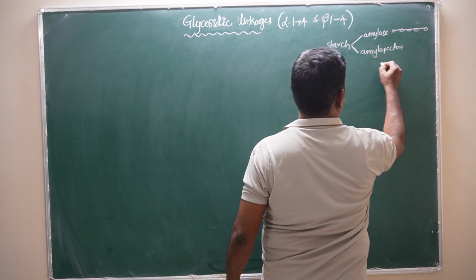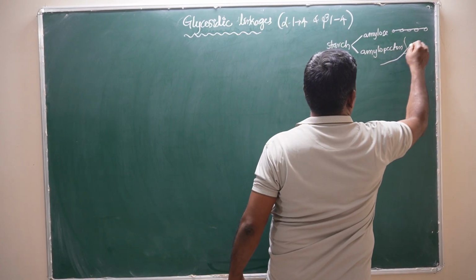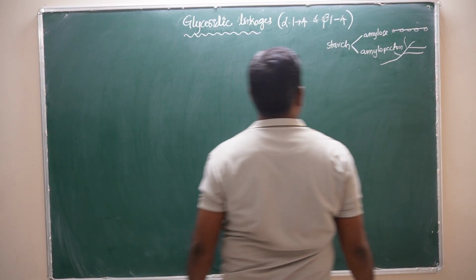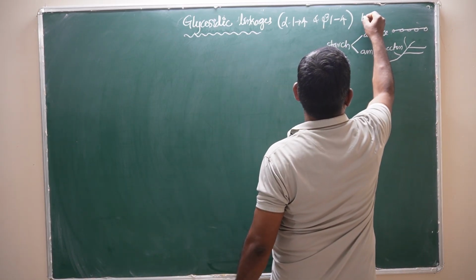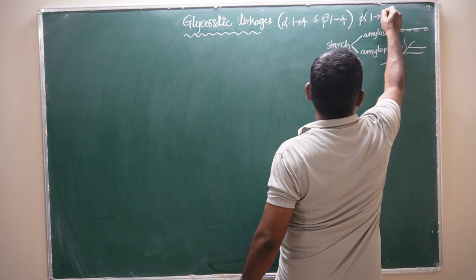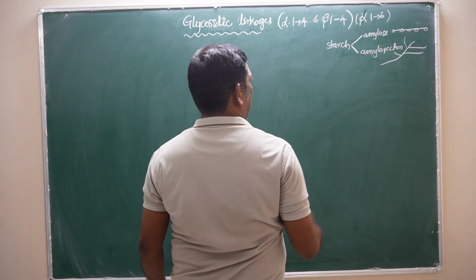Whereas in amylopectin, the chain is branched like this. So many branches are there. In these branches, we can see alpha 1,6 glycosidic bonds also. We will discuss alpha 1,6 glycosidic bonds at the same time.